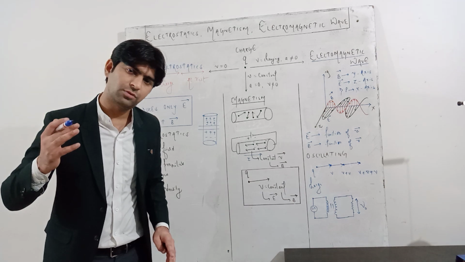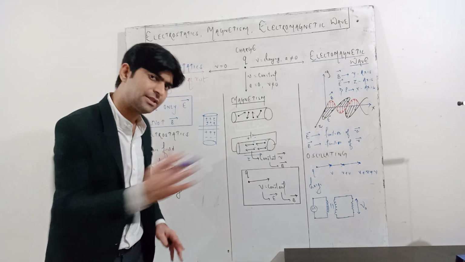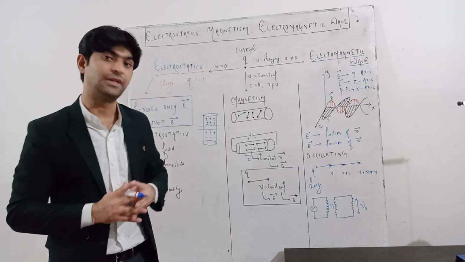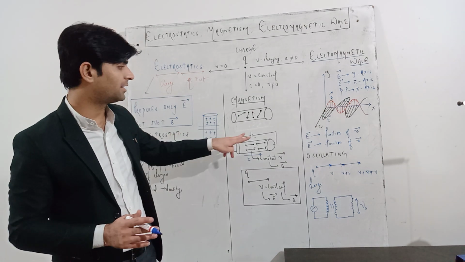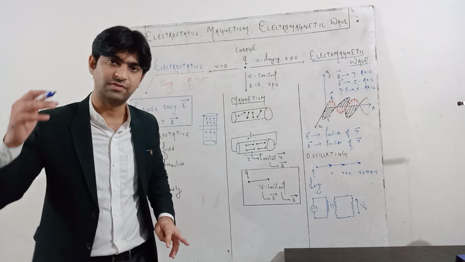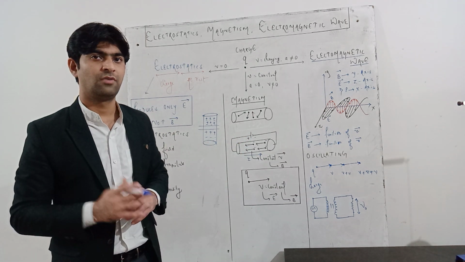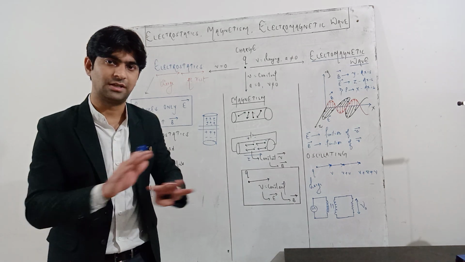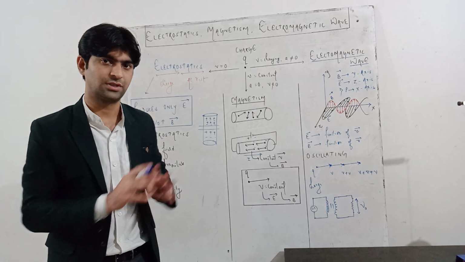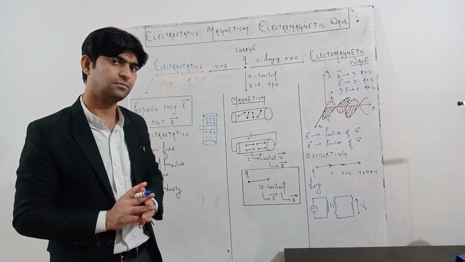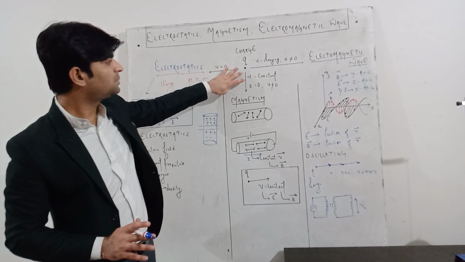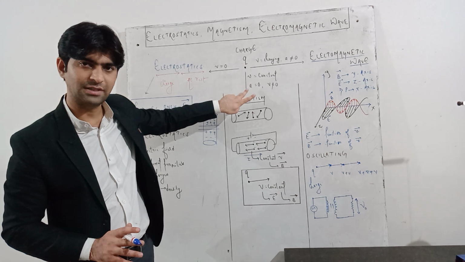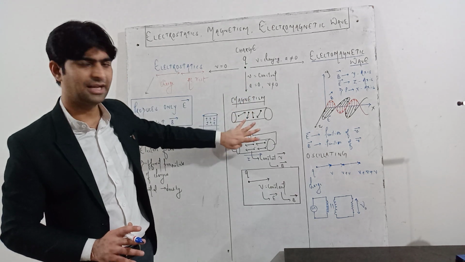And when all the electrons move in a particular direction, it produces the magnetic field. We have applied here a DC supply so that the electrons move with a constant velocity. Velocity is constant, that means there will be no acceleration. The charges cannot get accelerated because the velocity is constant. So when the charge moves with a constant, non-zero velocity, that means zero acceleration, then it produces the magnetic effect.